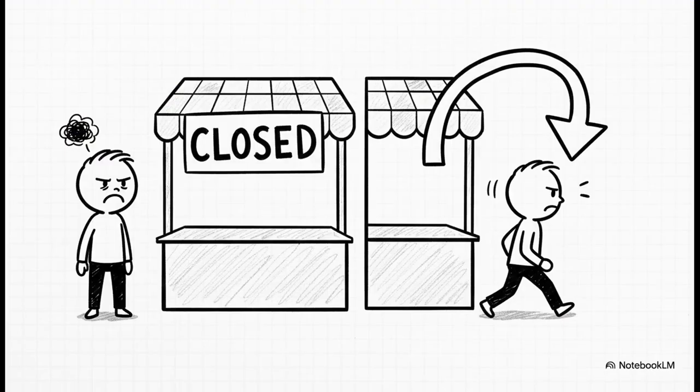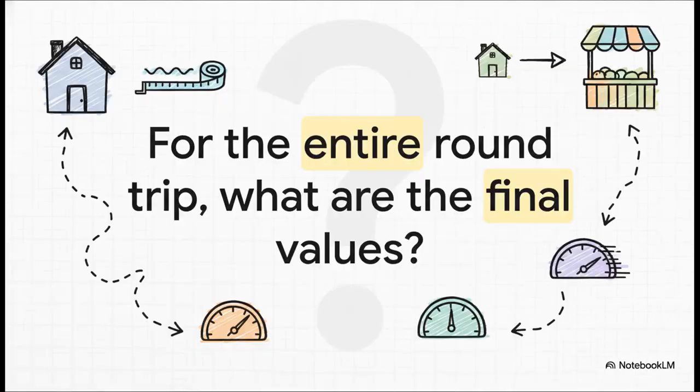So he gets to the market, ready to shop, only to find out it's closed. So, frustrated, he just turns right around and walks straight back home along the exact same path. So here it is, the big question. For the entire journey, from his home to the market and all the way back home again, what are the final numbers for all four of our terms? What do you think? Take a second and really think about it.